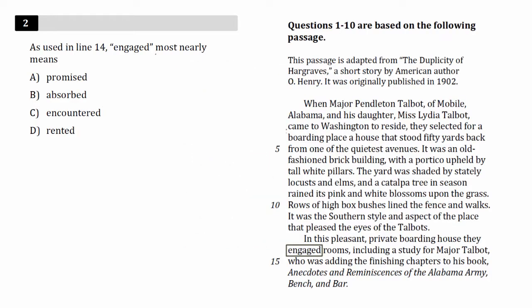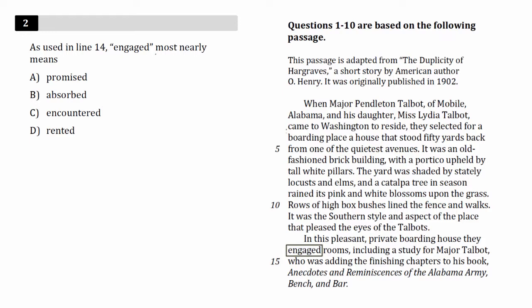Problem number 2 is a defining words in context question. First, there's a lot of misconceptions surrounding these types of questions. A lot of students make the mistake of treating this as a vocab question. What's the definition of the word engage? The SAT isn't asking us what's the definition of the word in a vacuum, because this word has multiple definitions.